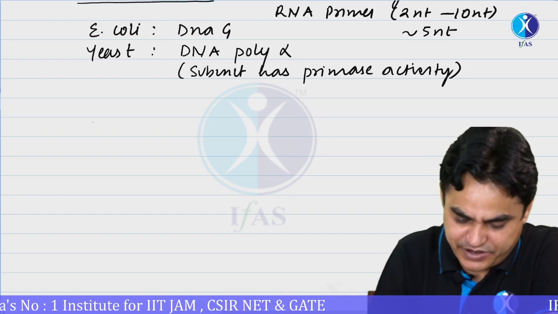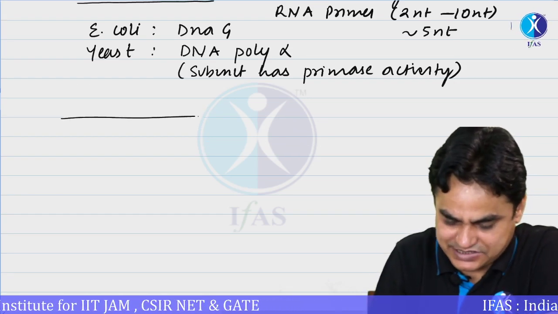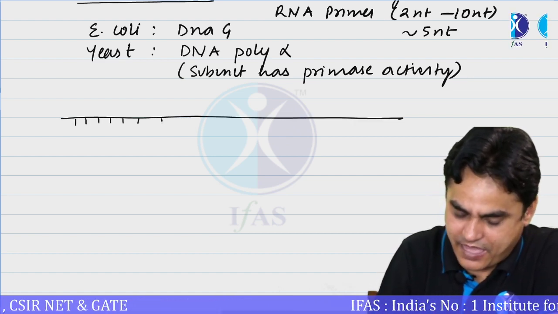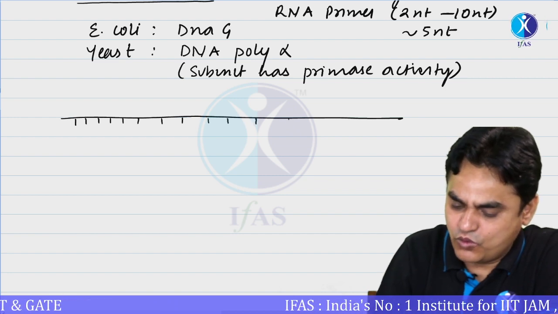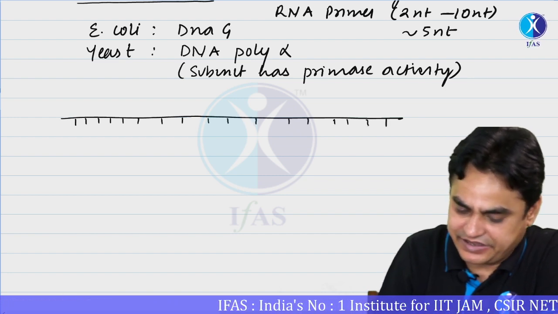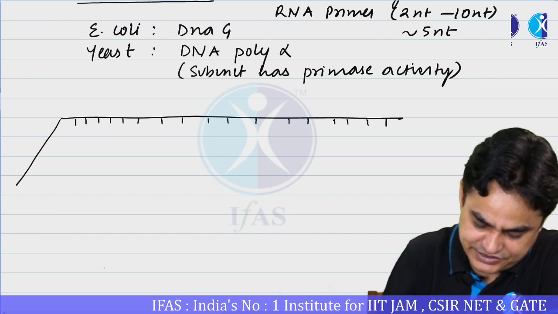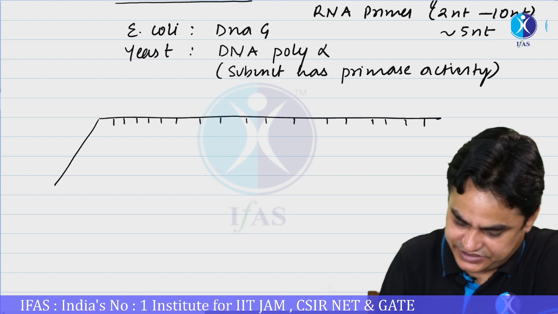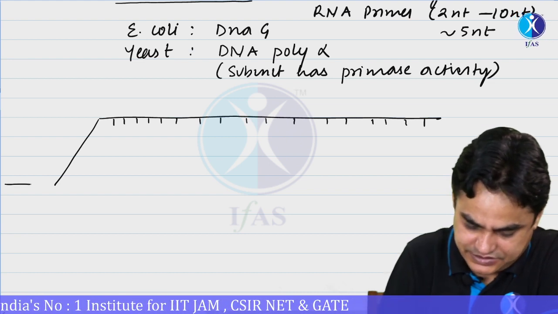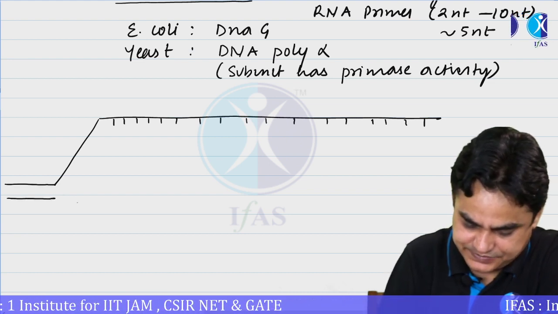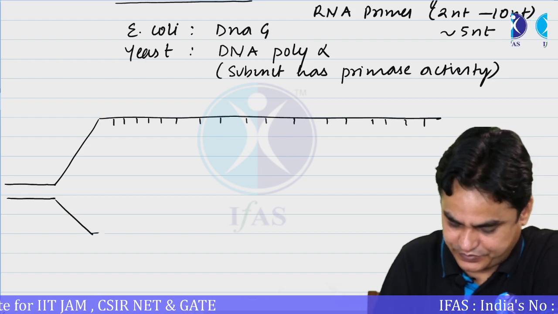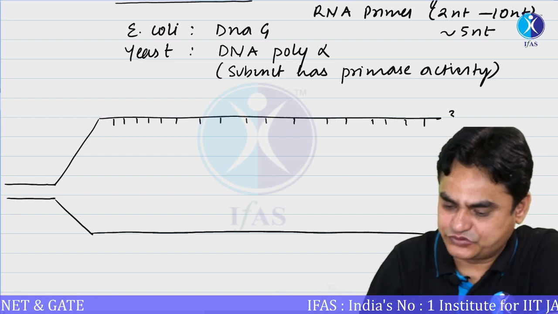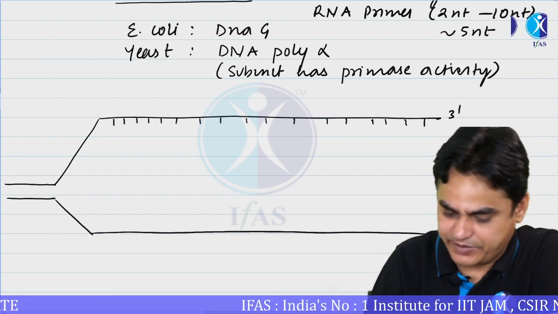Let's say this is a template strand, and no DNA polymerase can initiate the replication, whether it is a leading strand or a lagging strand. Let's say if we represent it like this, this is 3 prime and this is 5 prime.